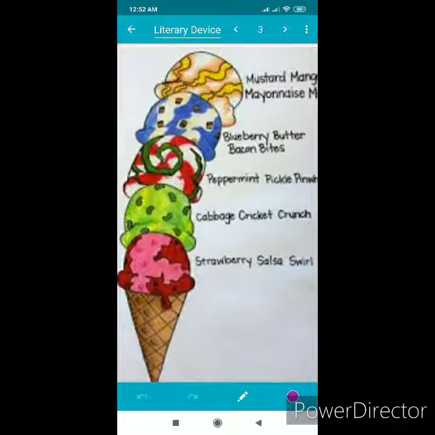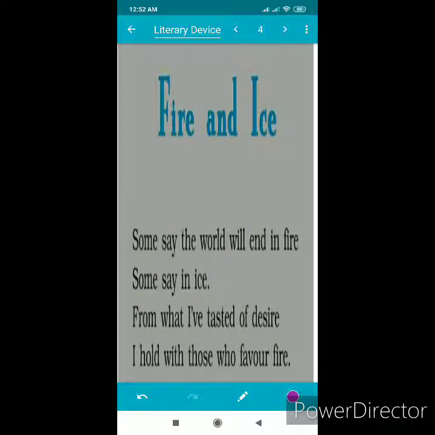First one is alliteration. Alliteration is the repetition of consonant sound in the same line. You can just have a look at this stanza. Look at the fourth line: I hold with those who favor fire. Look at these words, favor and fire. These are the two words here, and here the F sound has been repeated. So this is the example of alliteration.